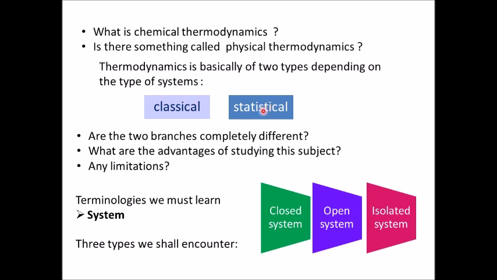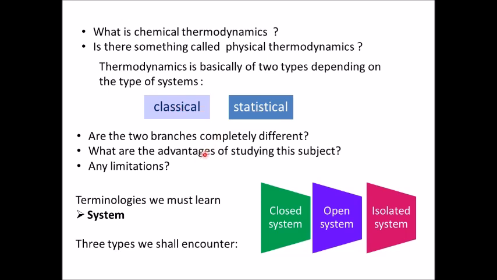Now, are these two branches completely different? Not very much different, but this is a question which strikes our mind when we see that the properties we apply to classical thermodynamics cannot be directly applied to statistical thermodynamics. So whatever we study at the microscopic level has to be modified to reach the classical level. The properties will remain the same, but there must be some definition for distinguishing the classical level and the statistical level.